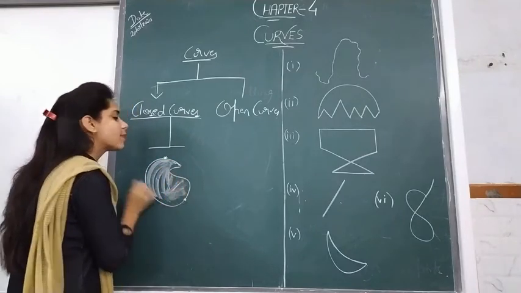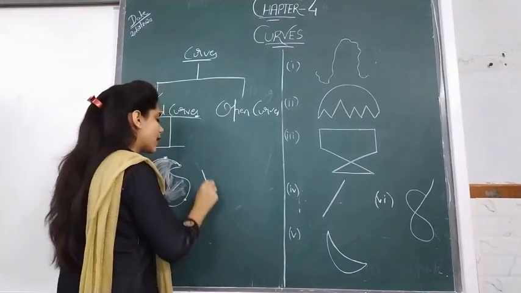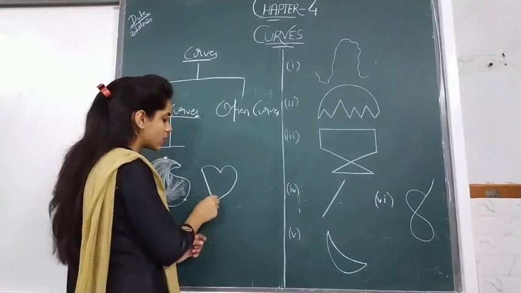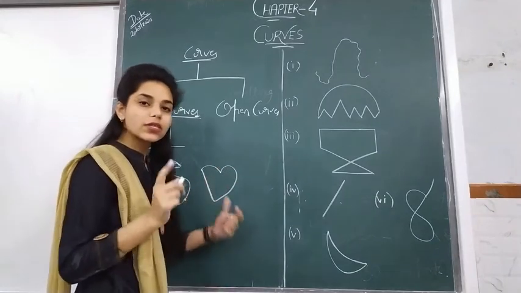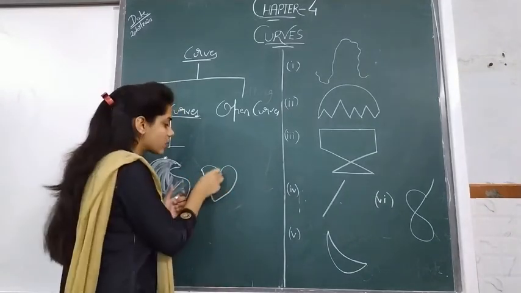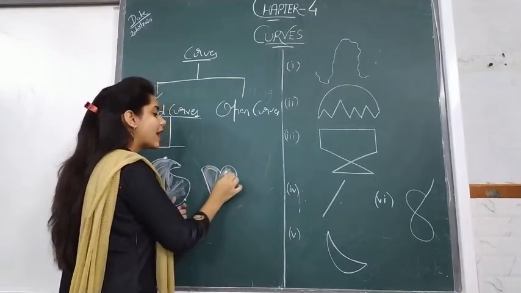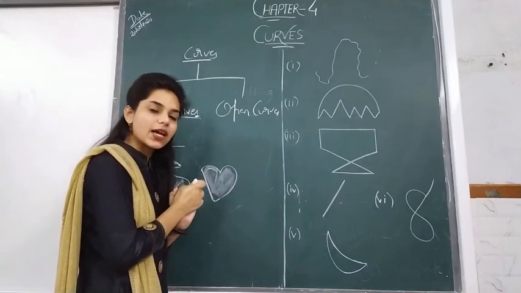There are many examples of closed curves. If I make this heart, this is again a closed curve, because it has no start point and end point, and it has area enclosed within it. Understood?